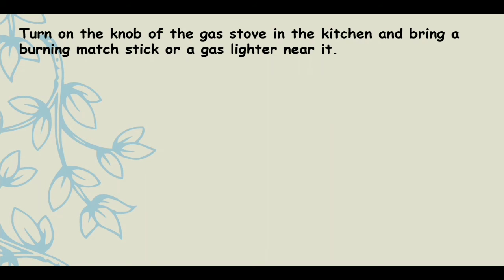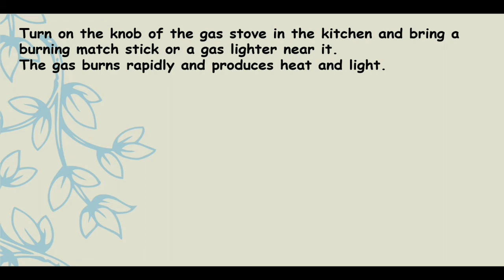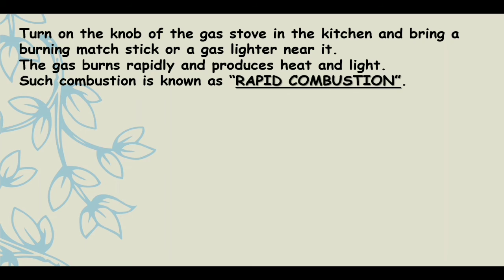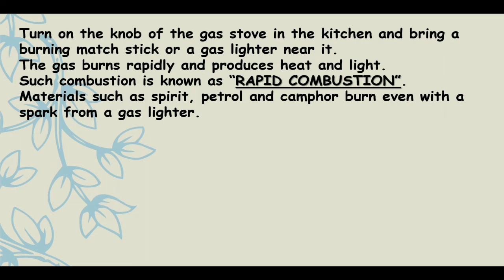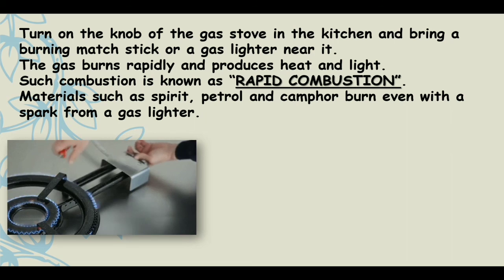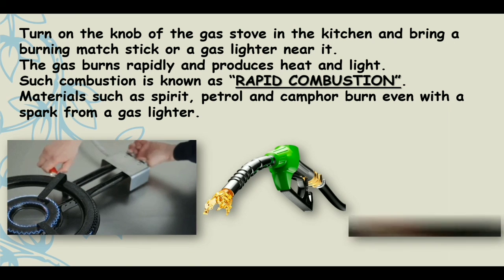Turn on the knob of a gas stove in the kitchen and bring a burning matchstick or a gas lighter near it. The gas burns rapidly and produces heat and light. Such combustion is known as rapid combustion. Materials such as spirit, petrol, and camphor burn even with a spark from a gas lighter. You can see in the pictures, it immediately catches fire rapidly, hence it is an example of rapid combustion.